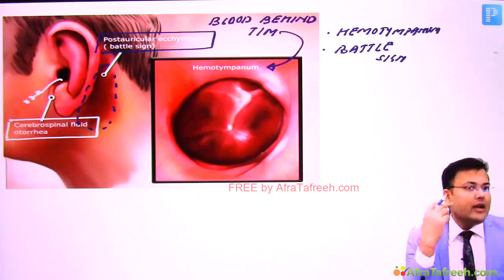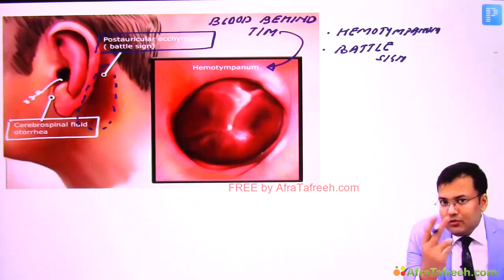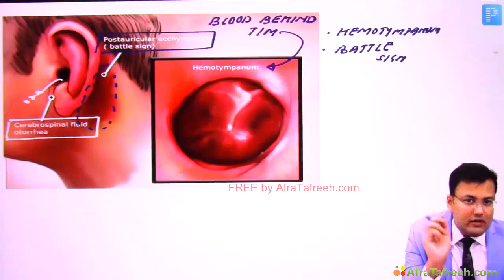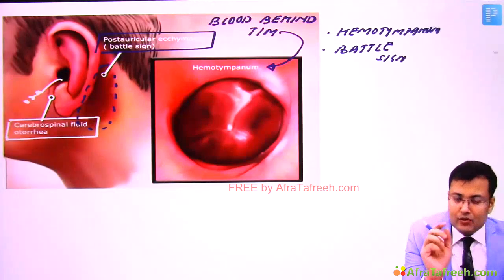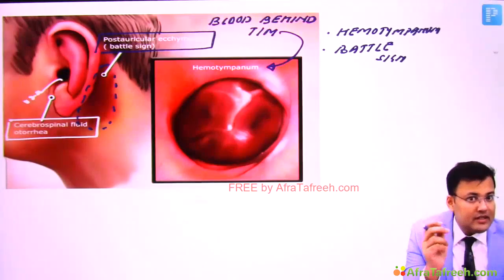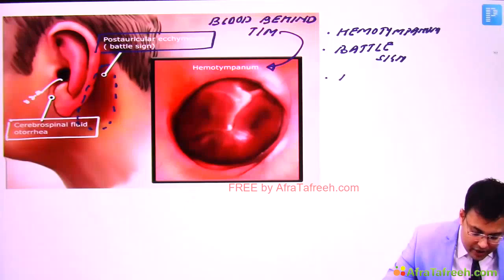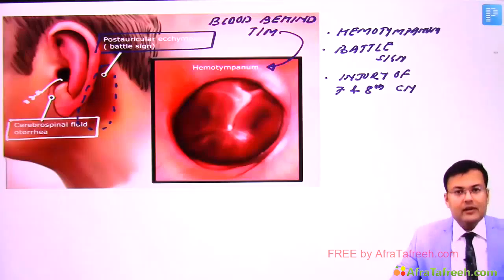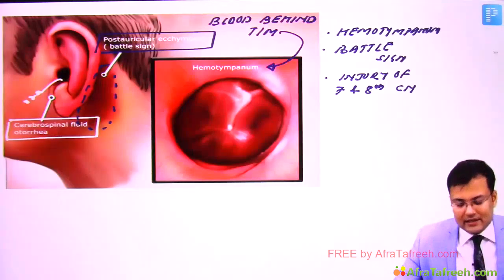Right, now see, in relation to Petrous part of temporal bone, two nerves are related, 7th and 8th. So whenever there is fracture of Petrous part of temporal bone, which nerves are injured? 7th and 8th. So there can be injury of 7th and 8th cranial nerve. Clear?